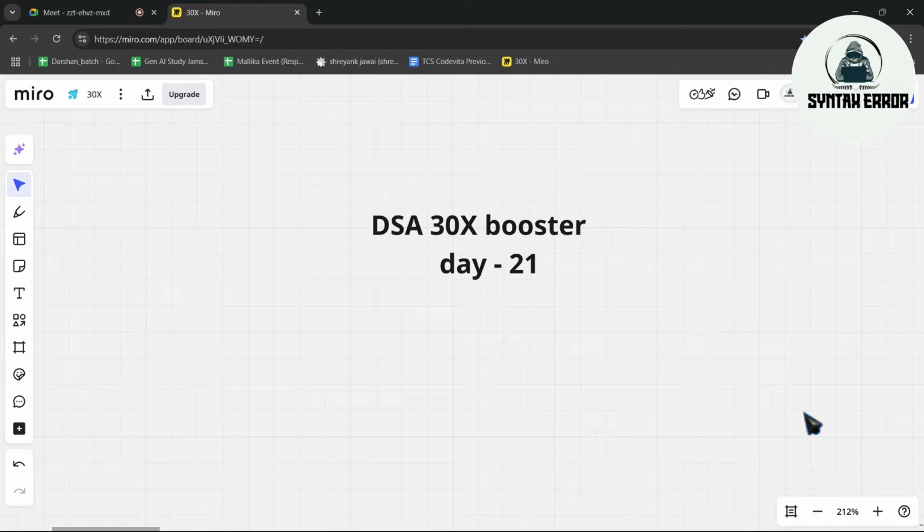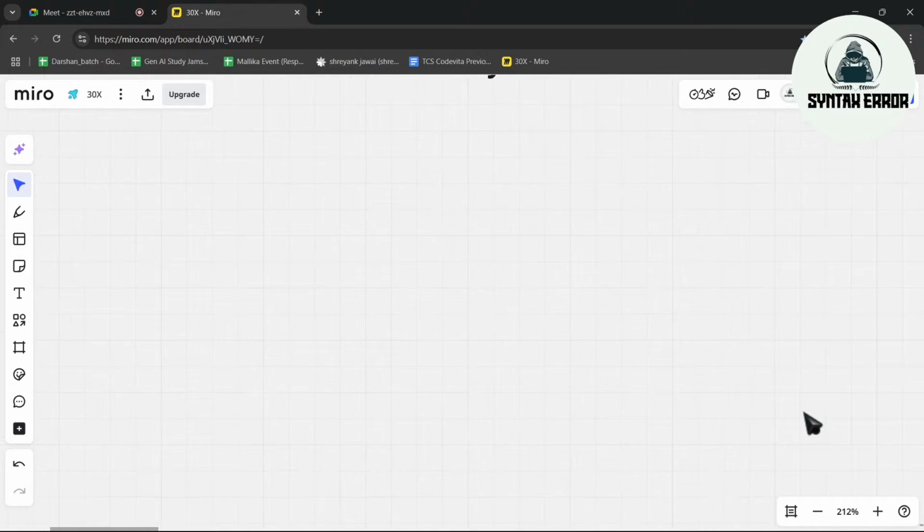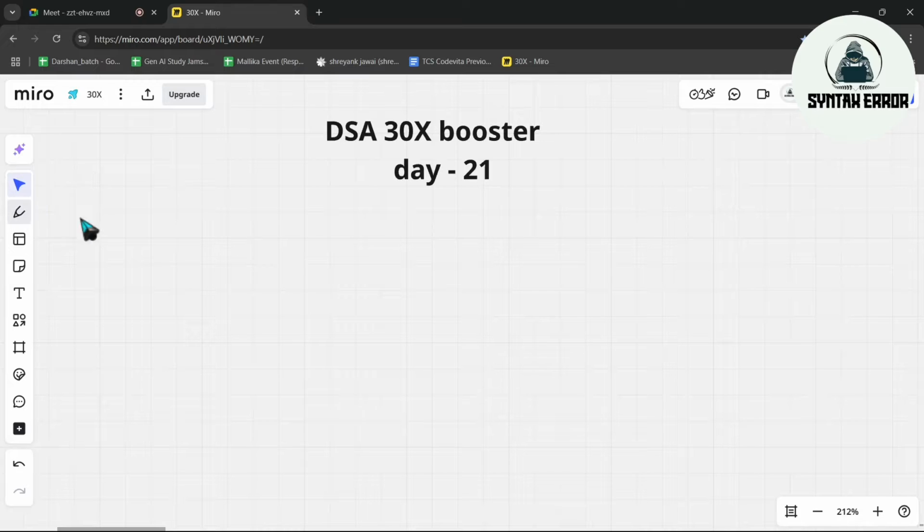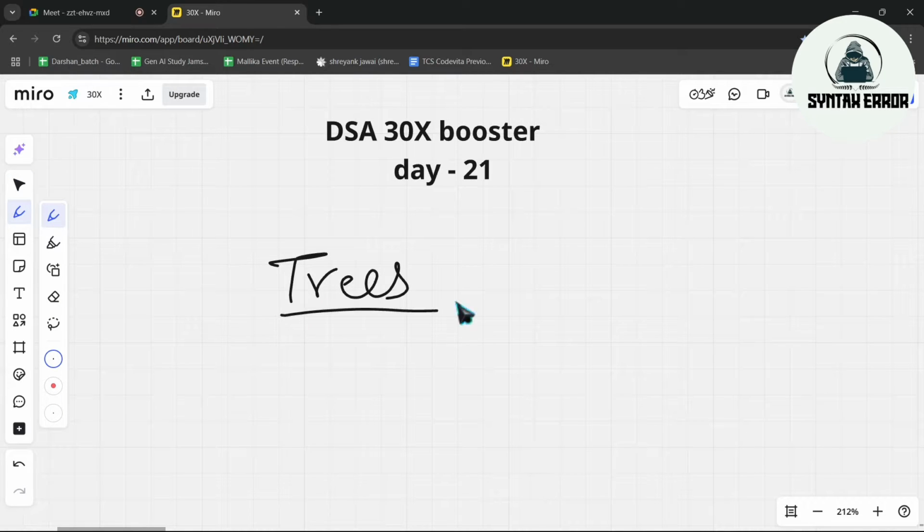Today we are going to start a new concept, which is trees. I hope everyone has heard about trees, but only a few have solved a few questions related to trees. They would have solved them in ADA or in other automata concepts, but the coding part, many of the students have not attended that, not gone into DSA in that part, right?